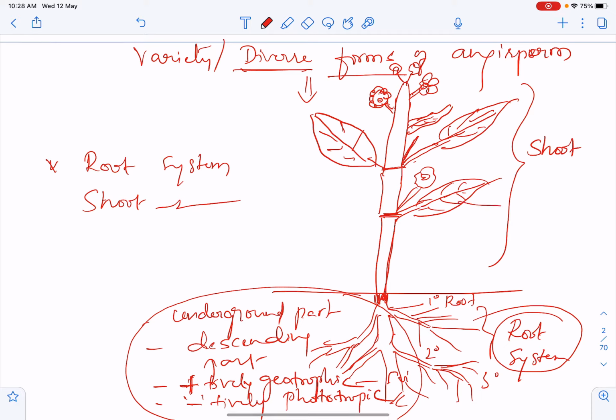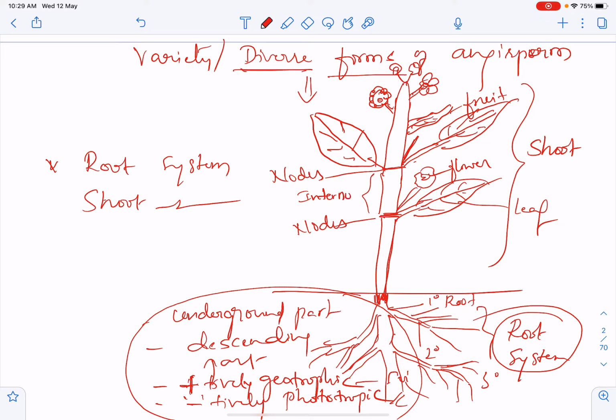And in the shoot system, we can see the leaf, and the flower, right, and then the fruit, right. The part between two nodes is called an internode. The nodes are the regions where the leaf arises. So this is the internode.